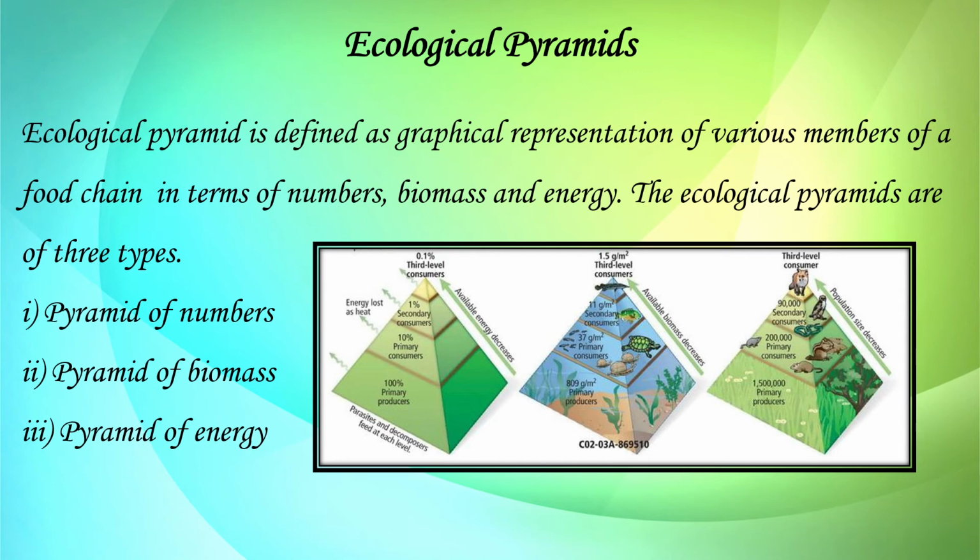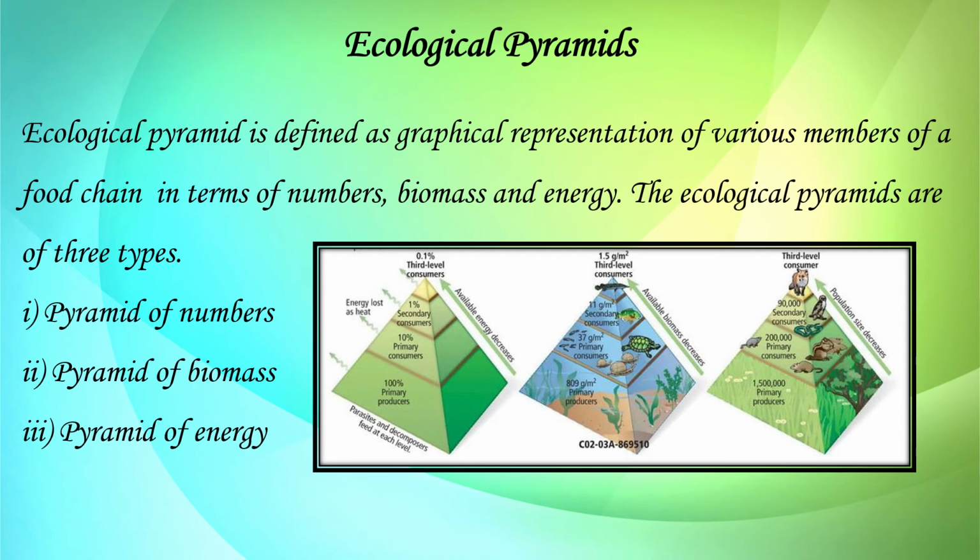They are basically of three types: pyramid of numbers, pyramid of biomass, and pyramid of energy.